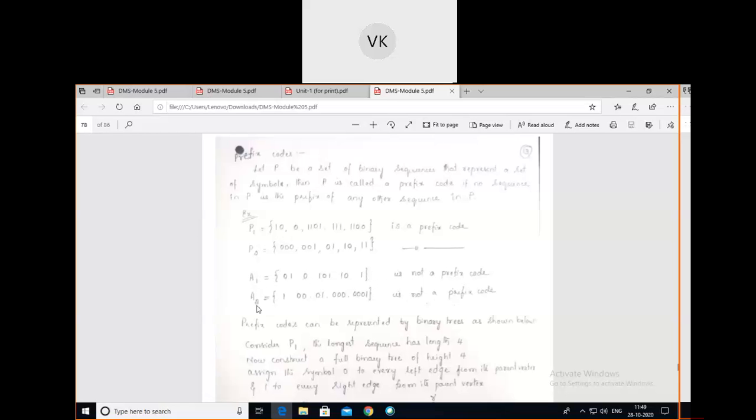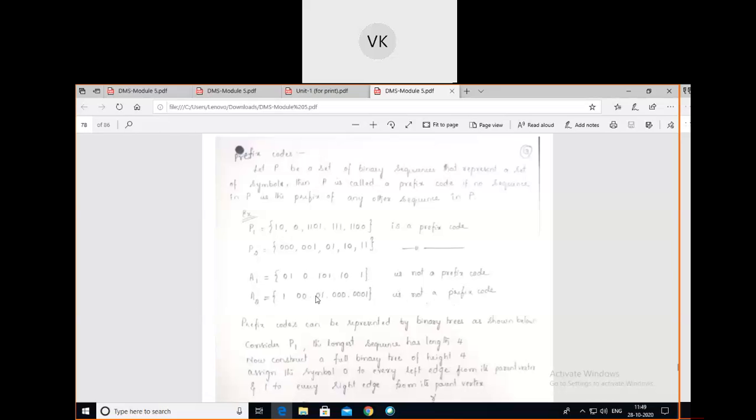Coming to the second example, that is A2. 11111 is not the prefix of any other sequence. Next, 00, the double zeros. Yes, triple zeros are there, so double zero is the prefix of this sequence. Next, 001 is there, so this is the prefix of this one.